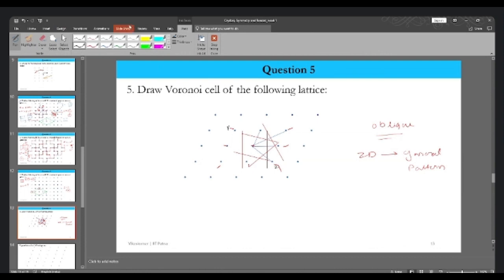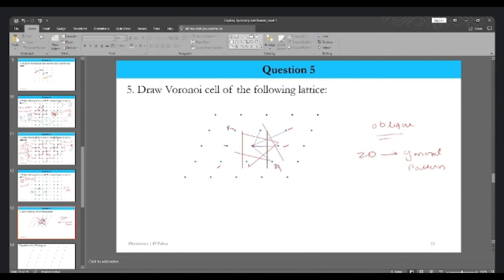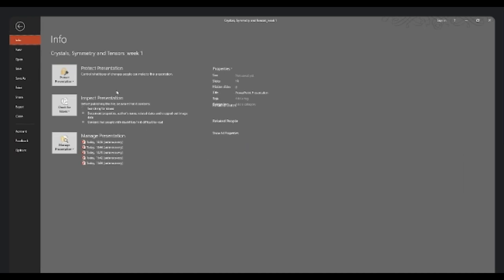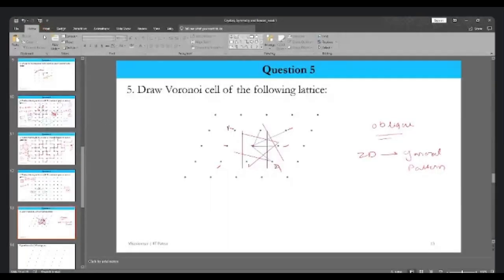Okay, so let's try to move them. Oh, by mistake, I clicked on the flag. Let's go back. Yeah, something like this. Perfect.